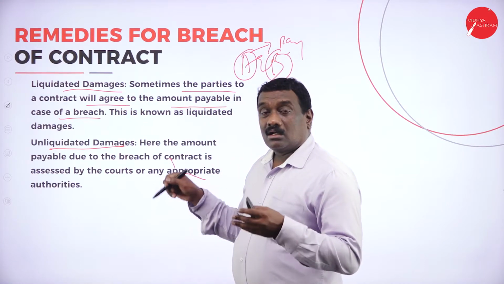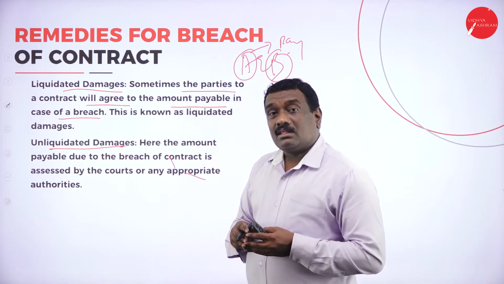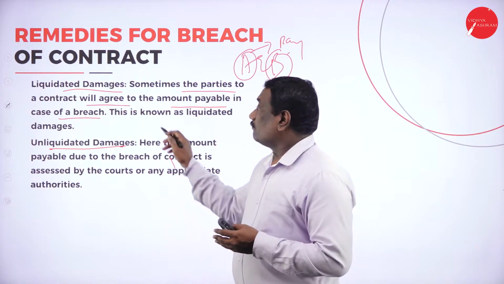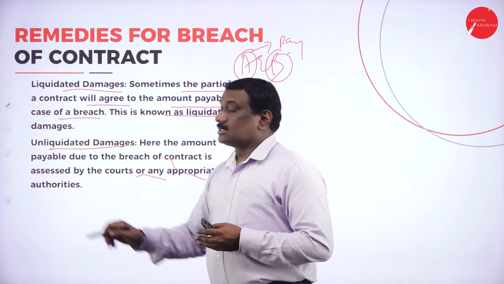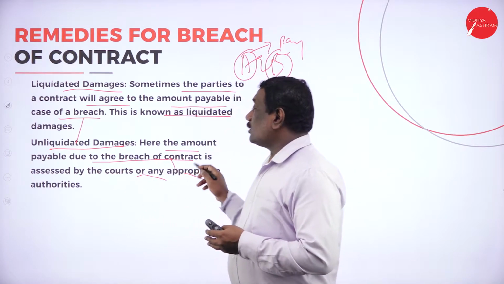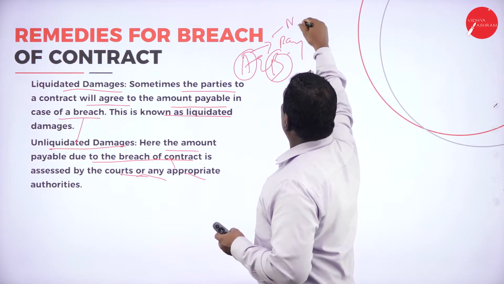They'll put a condition, saying that in case there is a breach of contract, then I will surely pay you the amount for the loss or as compensation. So this is known as liquidated damages. What about unliquidated damages? Here the amount payable due to the breach of contract is assessed by the court. So here it is by mutual consent.